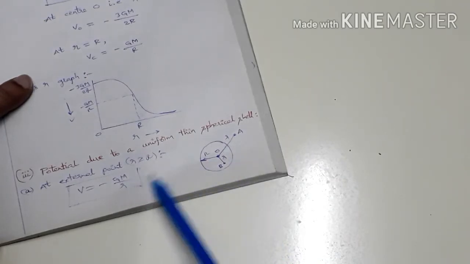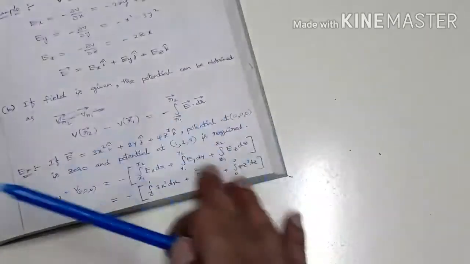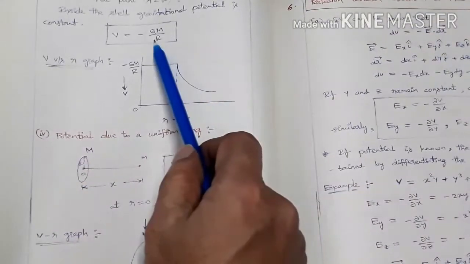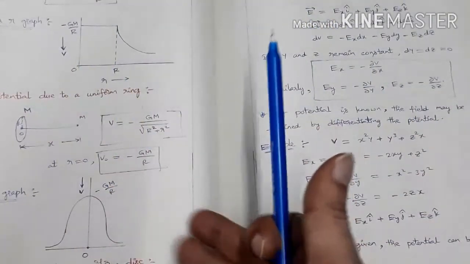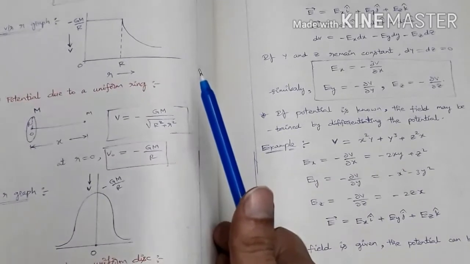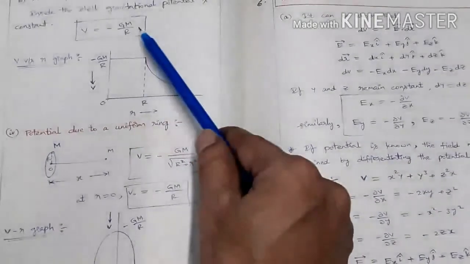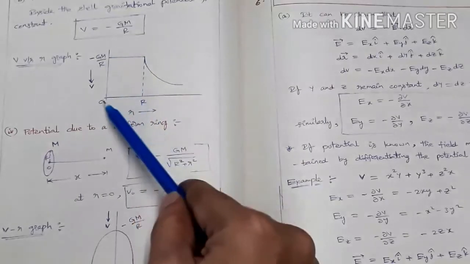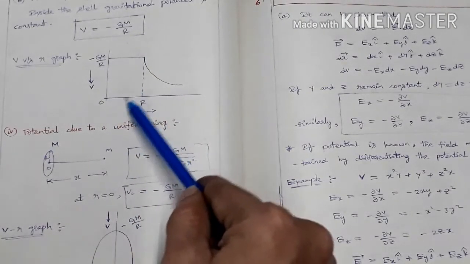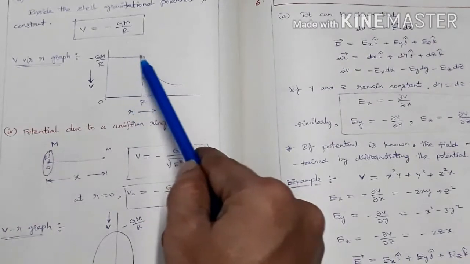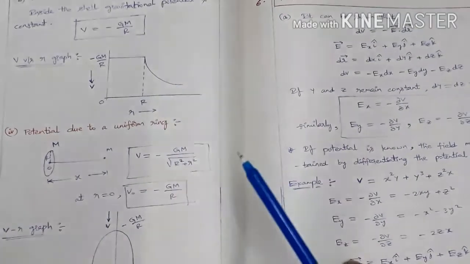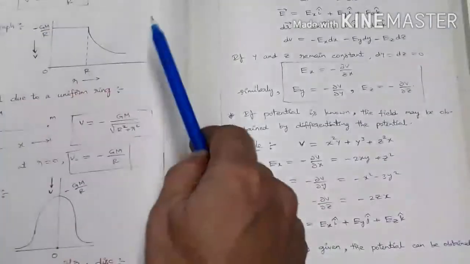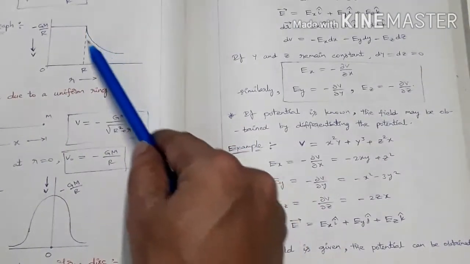GM by capital R. And further to move it inside the sphere, it is lying in a massless region, so it is not doing any additional work. So from here to here the potential will be this much, and for outside points it will be decreasing like this, as V is inversely proportional to r.